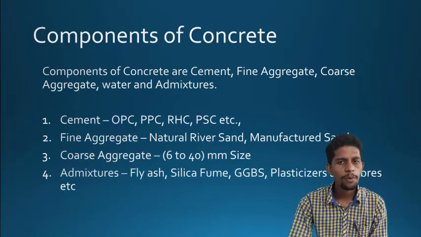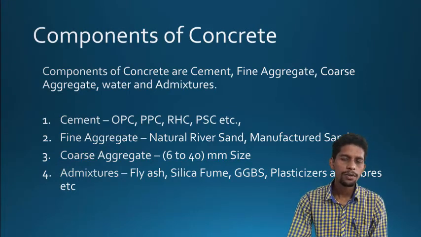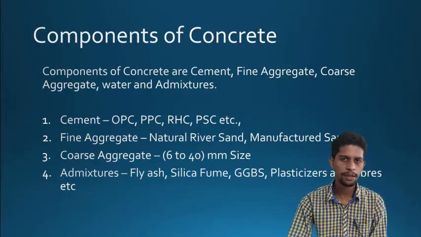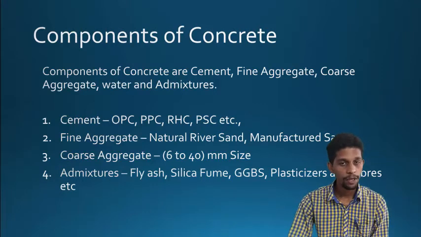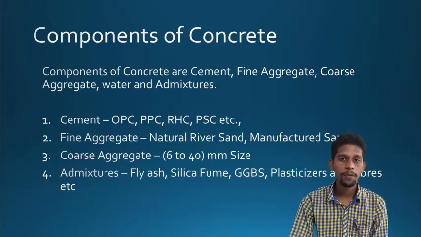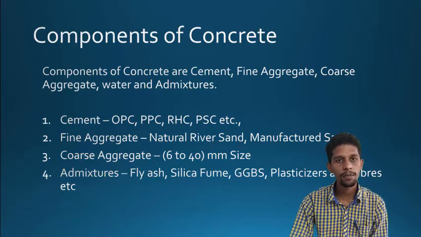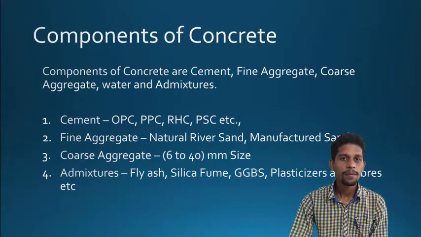So these are the components of concrete. You have to select the right components for your grade of concrete. For your particular construction project, you have to select the right materials in order to meet the right objectives.